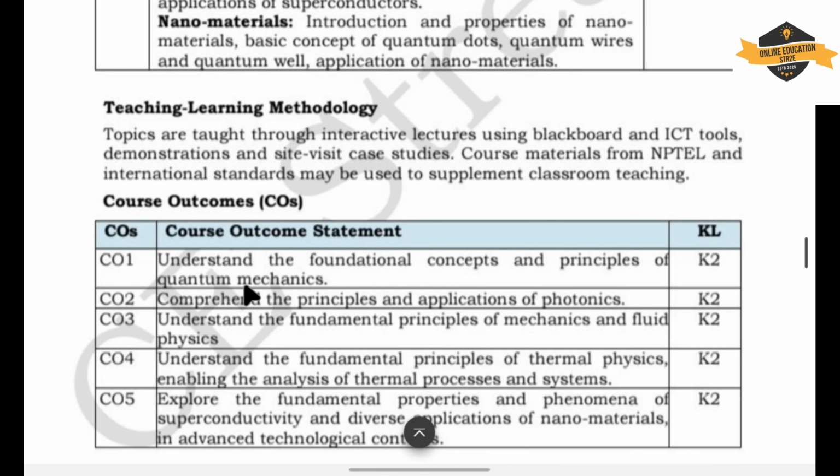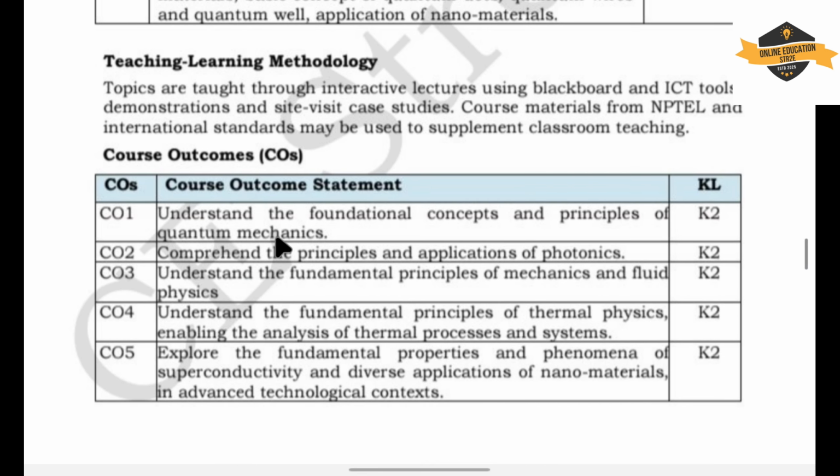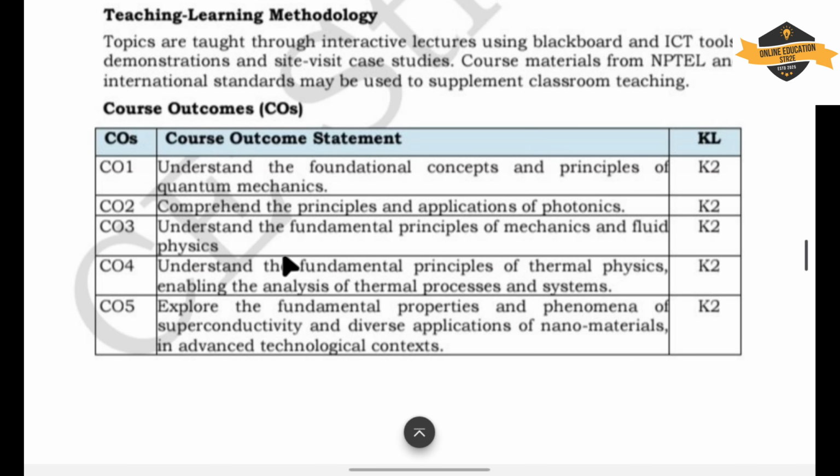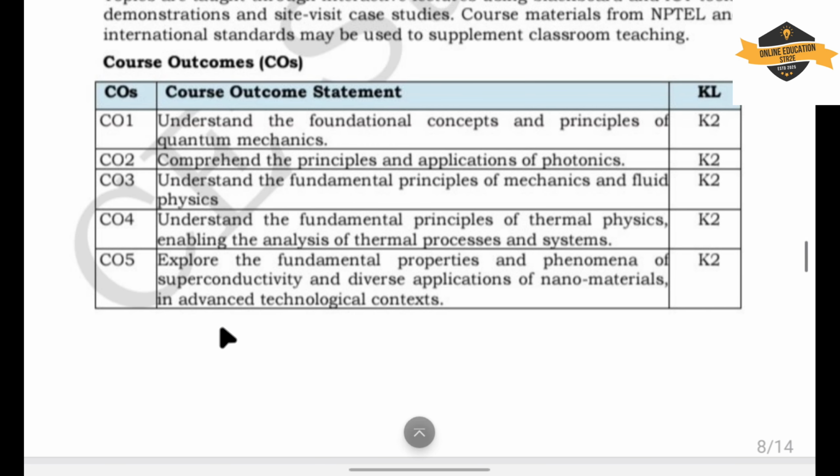Now the course outcomes. Unit 1: understand the fundamental concepts and principles of quantum mechanics. Unit 2: comprehend the principles and applications of electronics. Unit 3: understand the fundamental principles of mechanics and fluid physics. Unit 4: understand the fundamental principles of thermal physics, enabling the analysis of thermal processes and systems. Unit 5: explore the fundamental properties and phenomena of superconductivity and diverse applications of nanomaterials in advanced technological contexts. This is all about this subject.